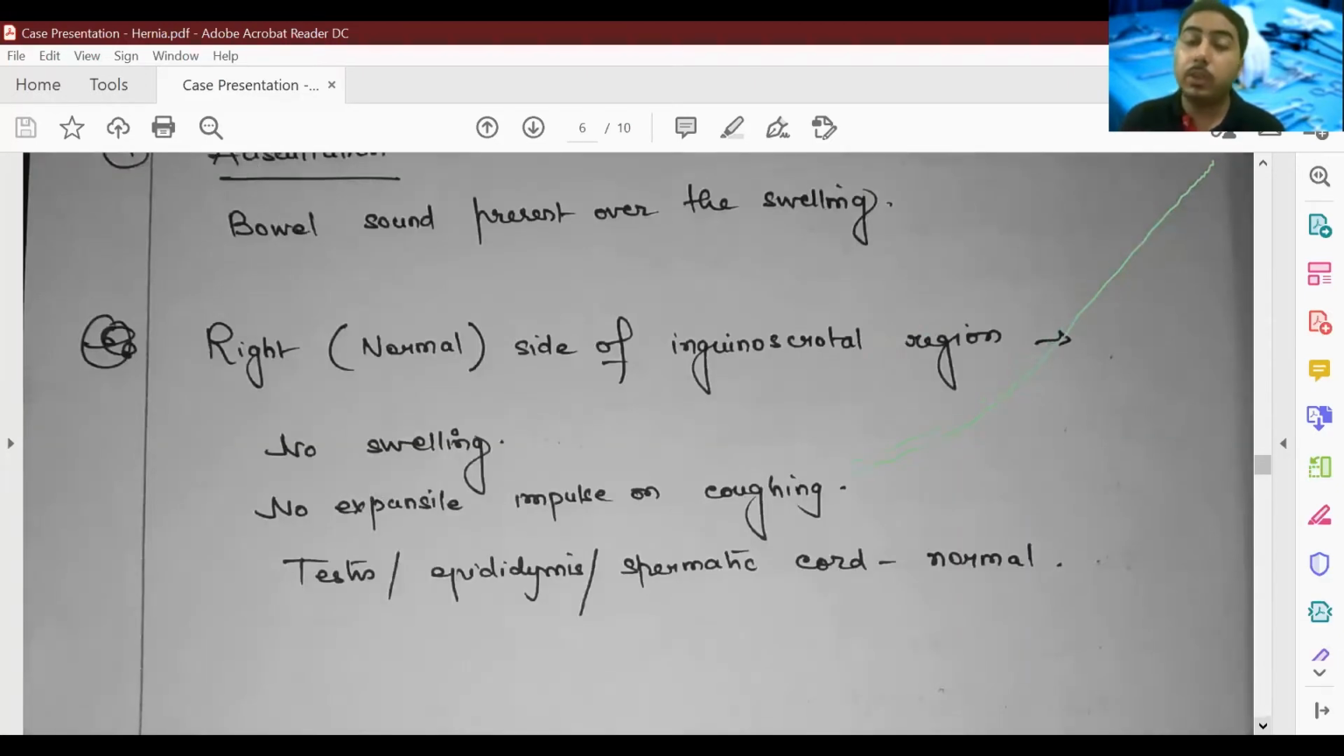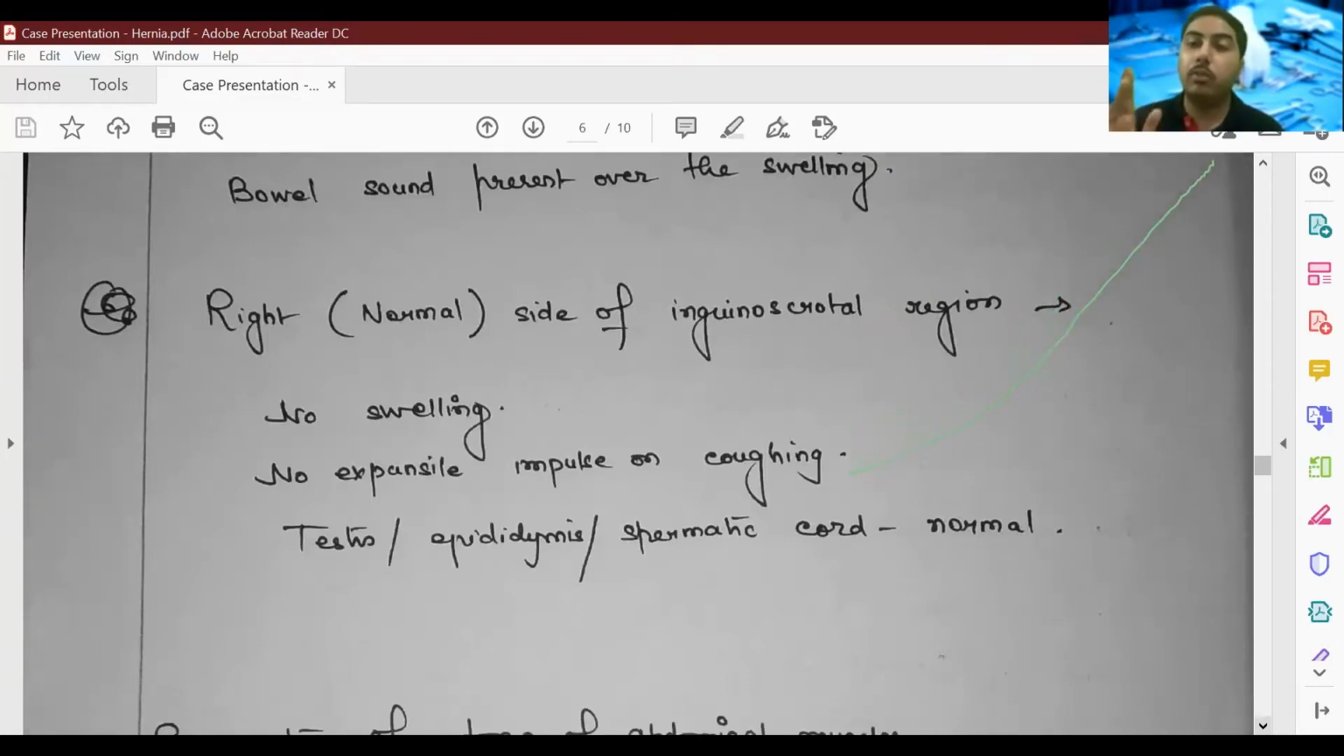Next, this is very important, I want to highlight this point, that please don't forget to examine the normal side. It's very, very important that you examine the normal side. So here in this case, we have to examine the right inguinoscrotal region as well, and you have to mention it in your answer sheet also. So it's going to be a huge discredit if you don't examine the normal side.